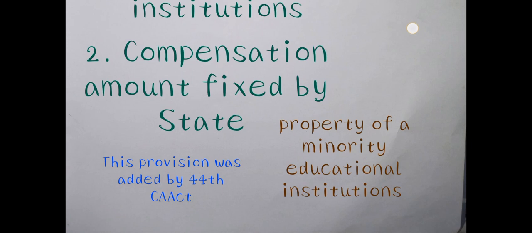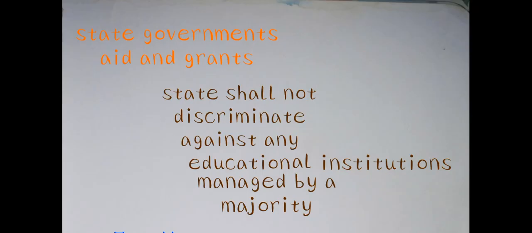The aid or grants given by the state government are to be given equally to minorities as compared to majorities. Whatever aid, grants or funds are given by the state government, they are equal for the minorities. Here equally means the state shall not discriminate against any educational institution on the ground that it is managed by a minority.